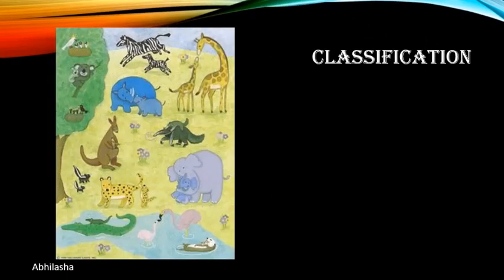Before we begin, let's go back to classification. See these pictures of groups and find a term that best describes them. Keep in mind to use terms related to biology. For example, this picture can be described as living organisms. Now, how will you describe this picture?